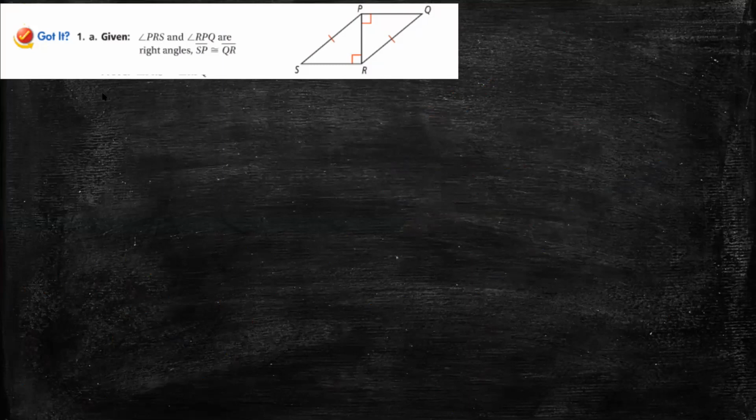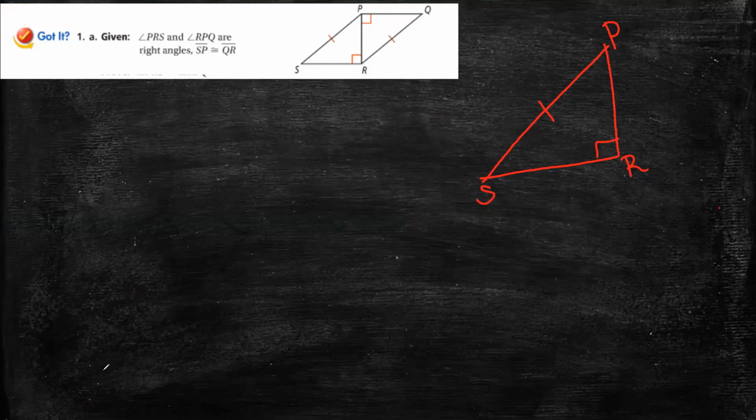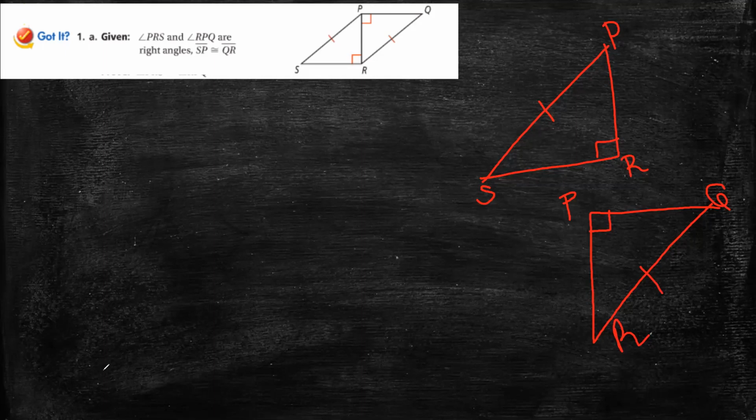Now, let's name the first triangle P, R, S, and the second one P, Q, and R. The question is to prove that triangle PRS is congruent with triangle RPQ.